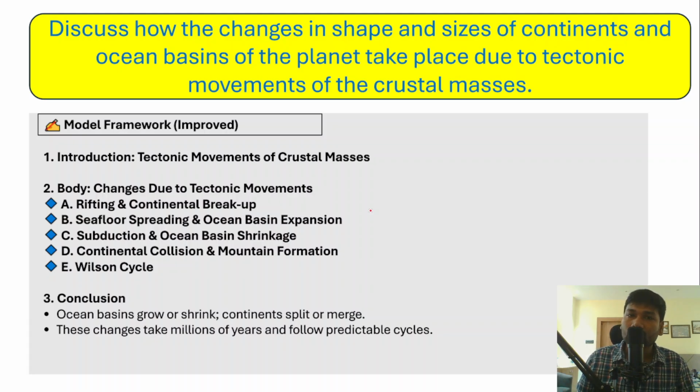Now in the conclusion of the answer you just have to mention that we have ocean basins, and because of the tectonic movement these ocean basins grow or shrink, and continents either split or they merge. These changes over the planet Earth take millions of years, and they follow predictable cycles. So that's how you have to conclude this answer.